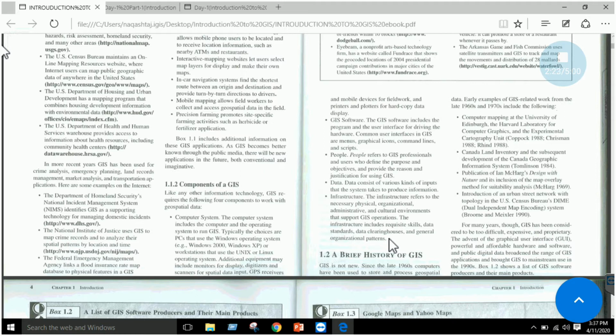So this is all about a basic understanding of GIS, right? We are just skimming it, and we will be focusing more on the practical work and will use the softwares, right? So here we can see a brief history of GIS.